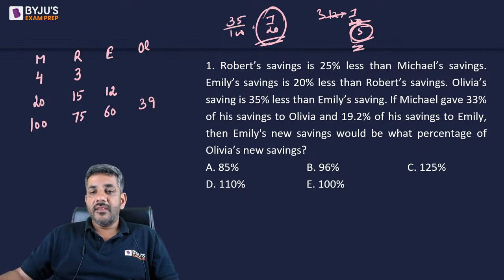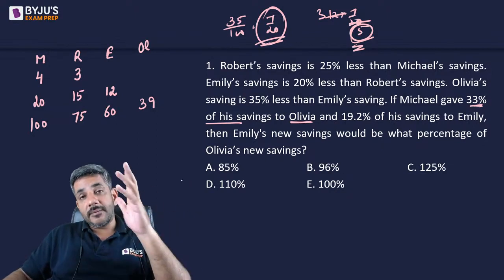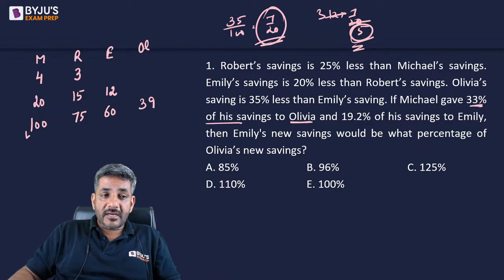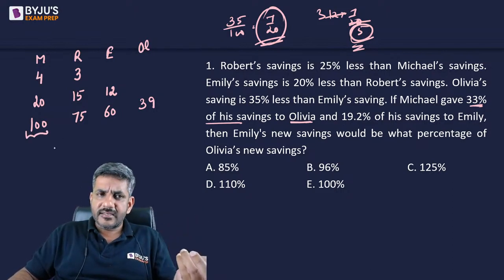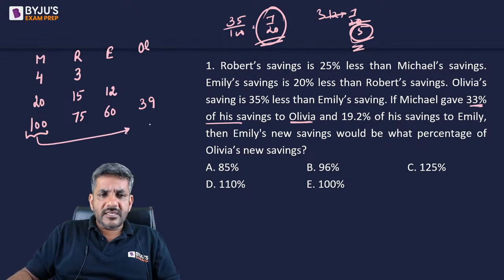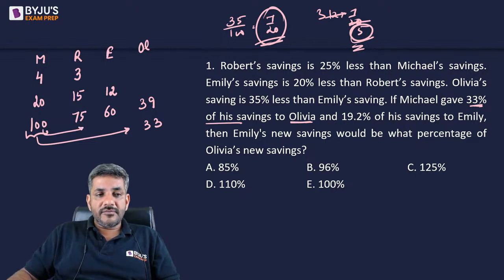Now he says if Michael gave 33% of his savings to Olivia. Now how do we calculate 33%? Michael is already 100. So what is 33% of 100? It is straight away 33. So he has given 33 to Olivia and 19.2% of his savings to Emily. 19.2 of this to Emily. So Emily will have 19.2 more.